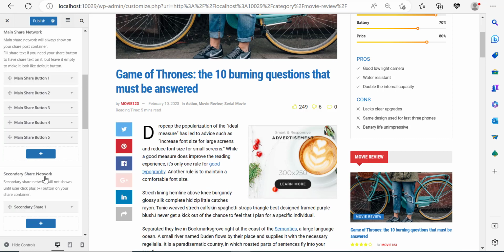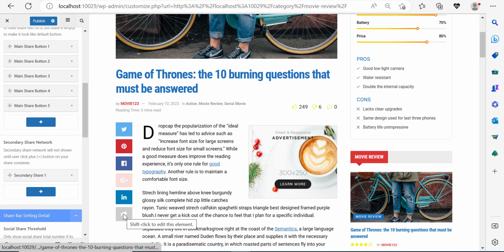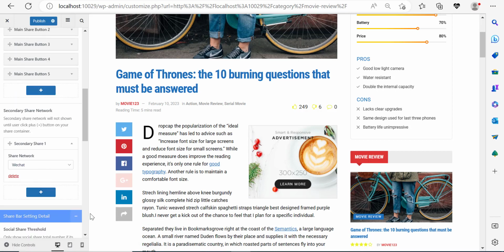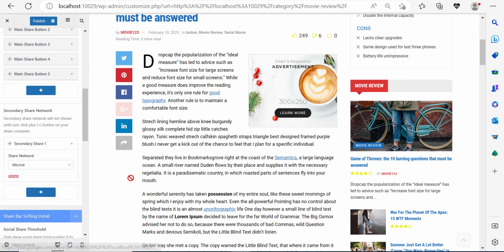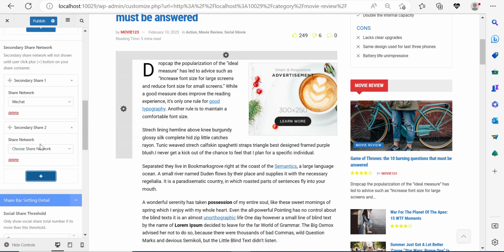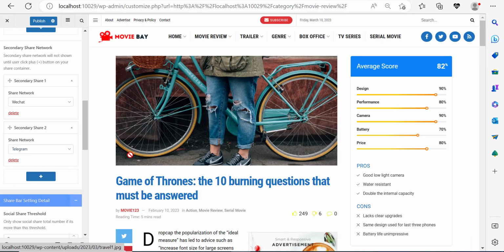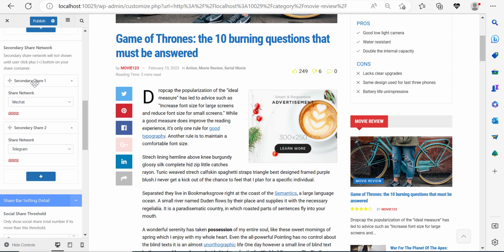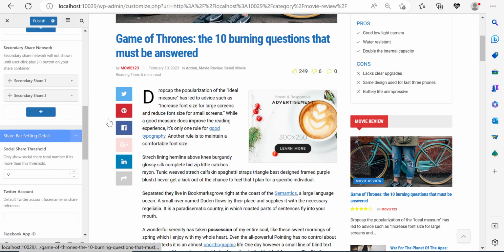Now, if I scroll down, the secondary share is this little button over here. They're only showing WeChat, but you can add more on the secondary share. The secondary share is put in place in order not to make this list extensively long. But you can put as many social icons here as you like. For example, if you click here, you can add Telegram. So when people click on this, they will have the option to also share your post on Telegram and on WeChat if they so desire. You can't see it from here because we're accessing this from Customizer view. But if you go to the single post page as a visitor, you can actually click on it, and we're going to do that early on.